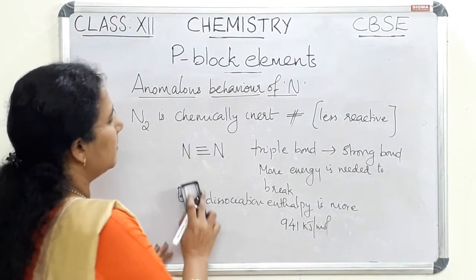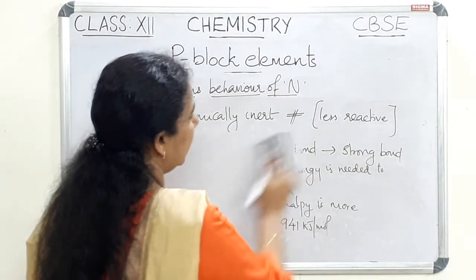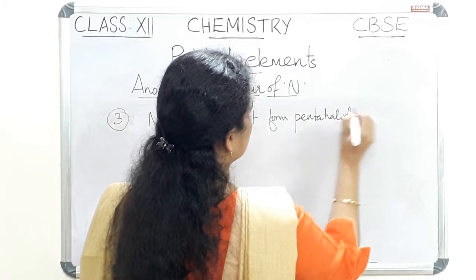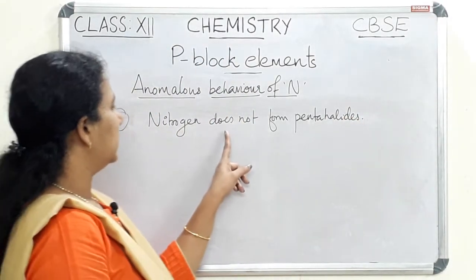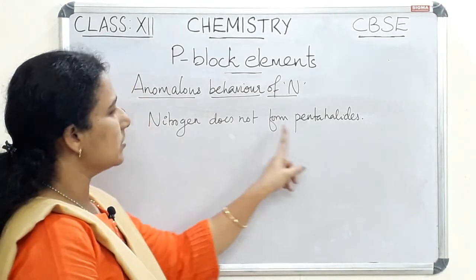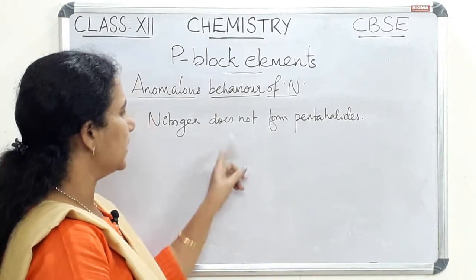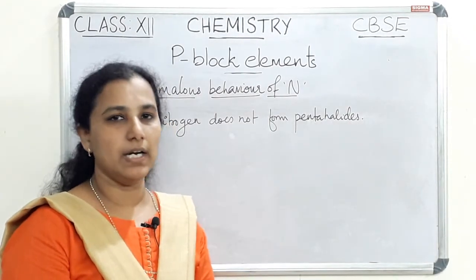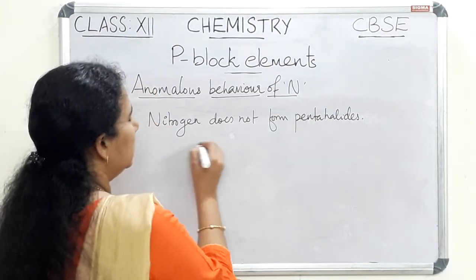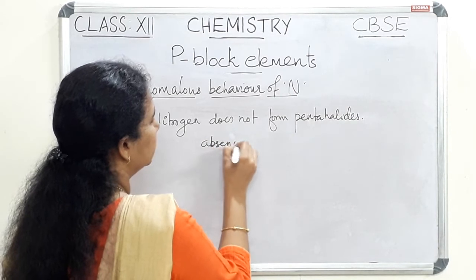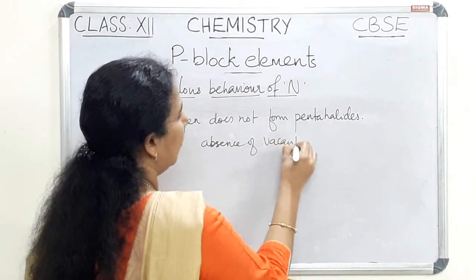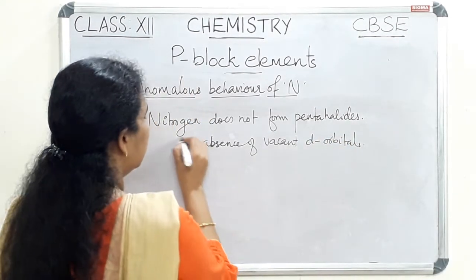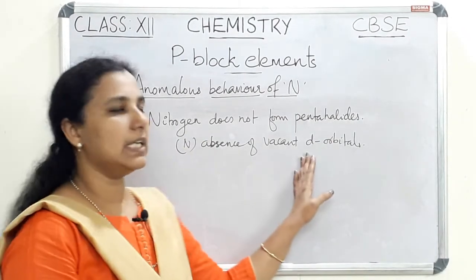Let us see the next characteristic. The third characteristic feature is that nitrogen does not form pentahalides. We have seen nitrogen does not form pentahalides, but phosphorus will form pentahalides. This is due to the absence of vacant d orbitals in the case of nitrogen.